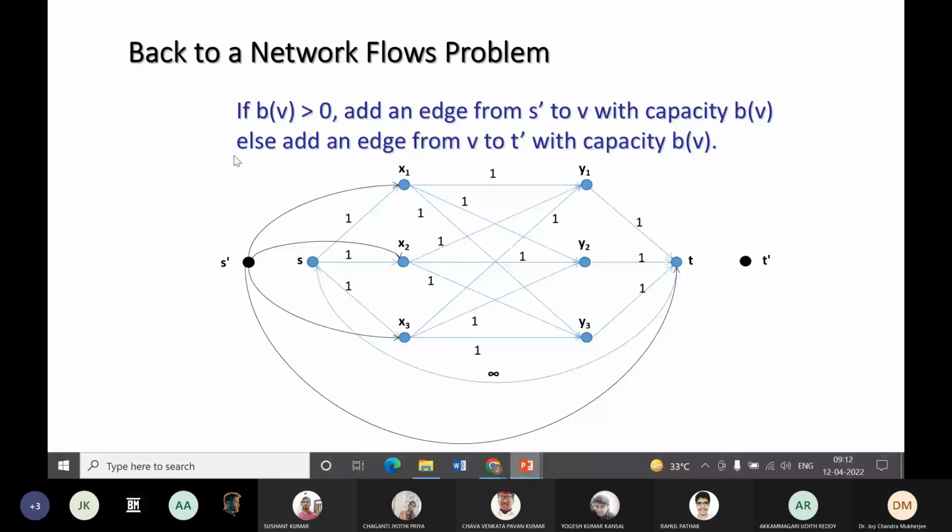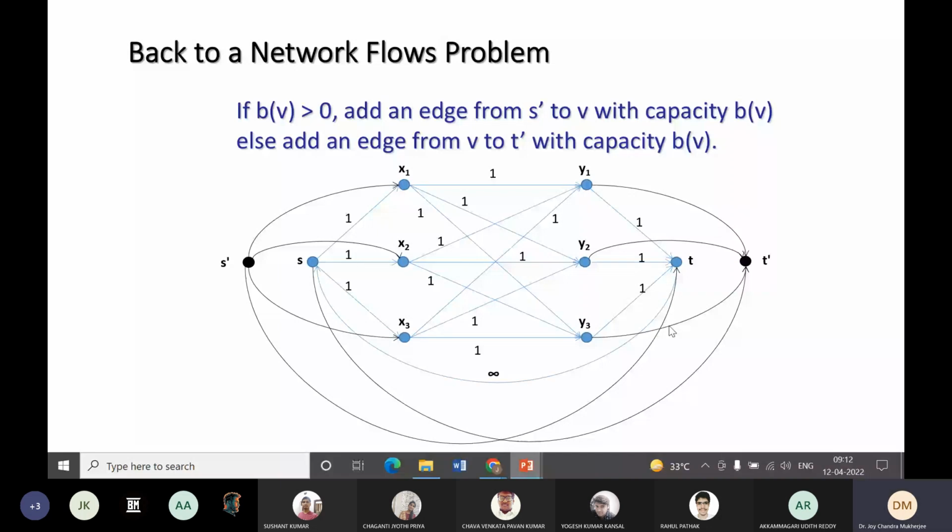X1, X2, X3 are my sources, they are plus 1. T is plus 40, so they are my sources. So from S prime I have added them. For S, the value is minus 40. For Y1, Y2 and Y3, the value is minus 1. So they are the demand nodes, and from all demand nodes we create edges to T prime. It is already converted to a network flow problem.